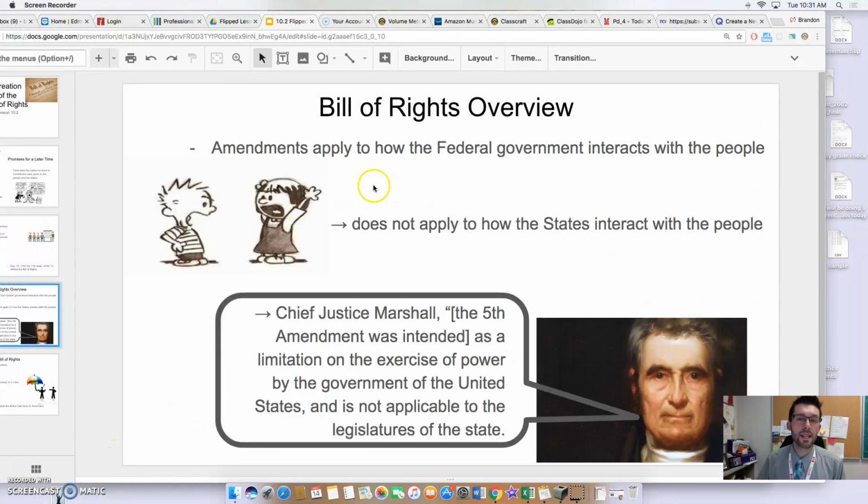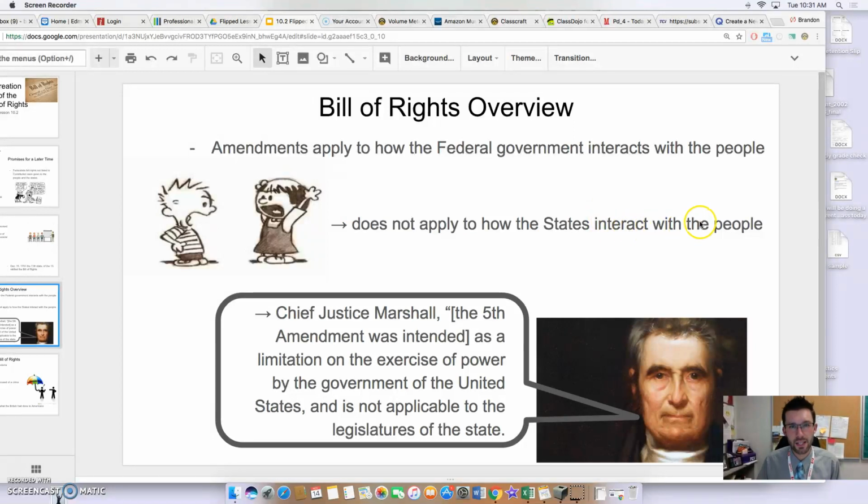A few moments now to actually take a look at what the Bill of Rights are and what they are not. Now, if you were to read through the first 10 amendments, you can see that the amendments apply to how the federal government interacts with the citizens of our country. The Bill of Rights do not explain how the individual states should interact with the citizens.